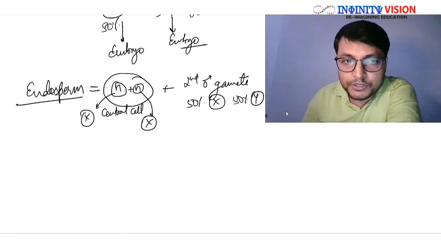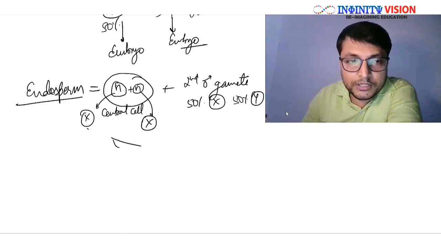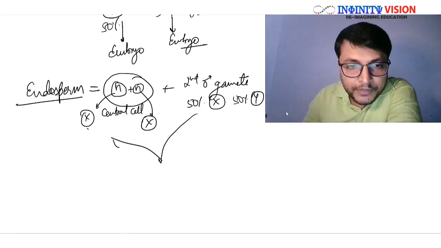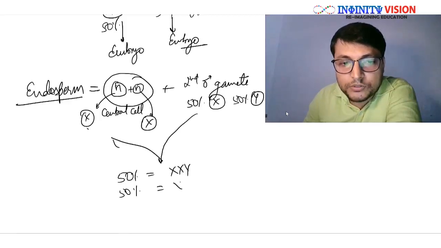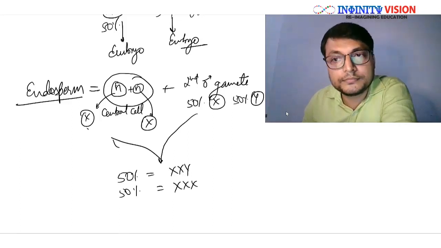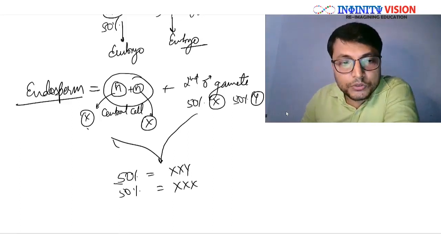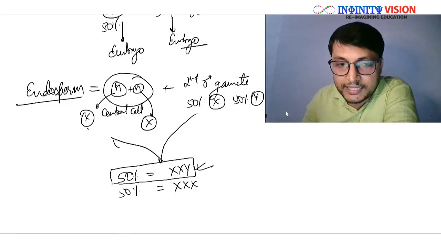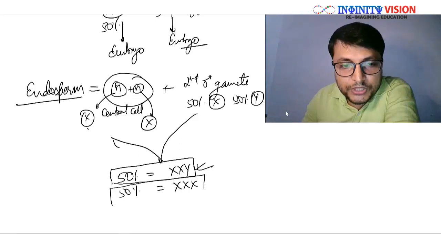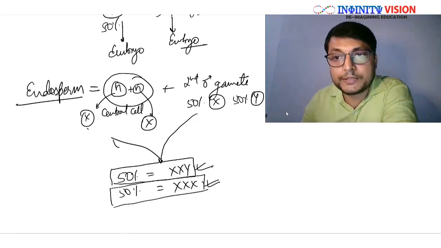Therefore, suppose the fusion is occurring between this central cell and the second male gamete, there is a 50% chance of forming XXY and another 50% chance of forming XXX. Isn't it? So there is a 50% chance of the endosperm nucleus having XXY and another 50% chance of having XXX.